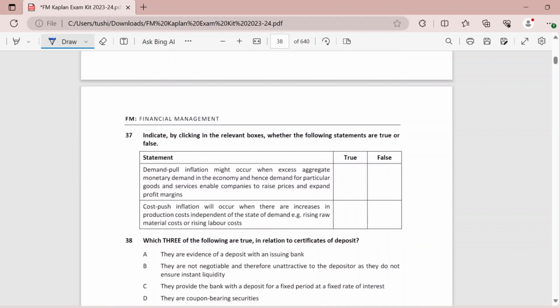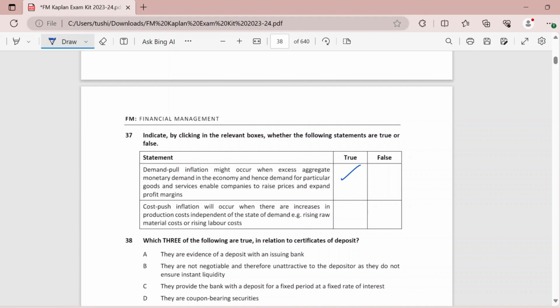Again, true or false has to be picked over here. Demand pull inflation might occur when excess aggregate monetary demand in the economy, and hence demand for particular goods and services, enables companies to raise prices and expand profit margins. This is true. Cost push inflation will occur when there are increases in the production cost independent of the state of demand.